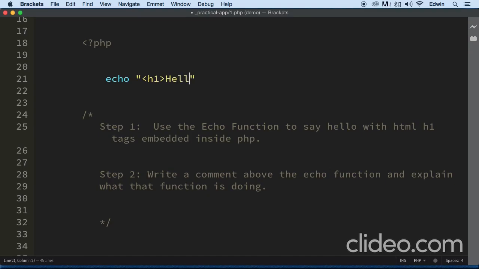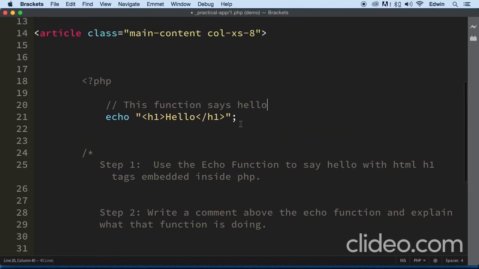I'm going to say hello, H1. There we go. And then we need to put a comment on top of this. I'm going to do a one-line comment, //, and it's going to say this function says hello. That's it. That's all I want you to do there.